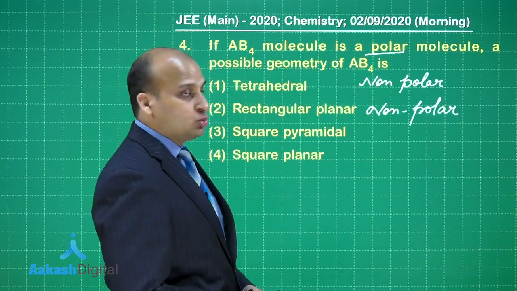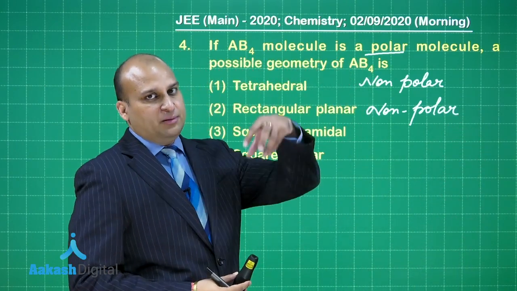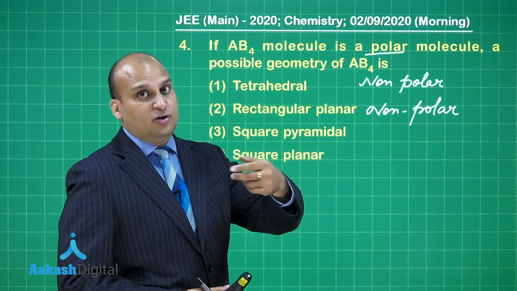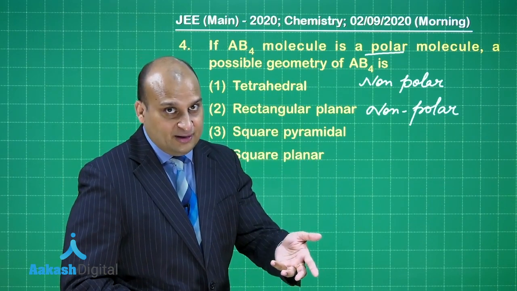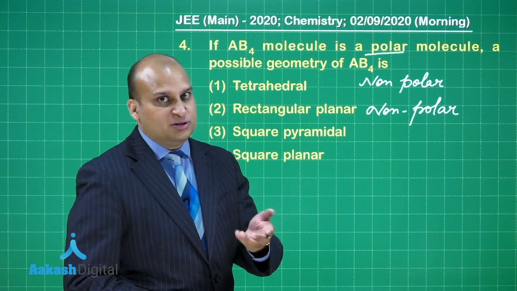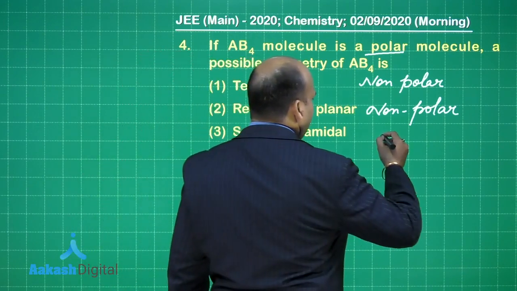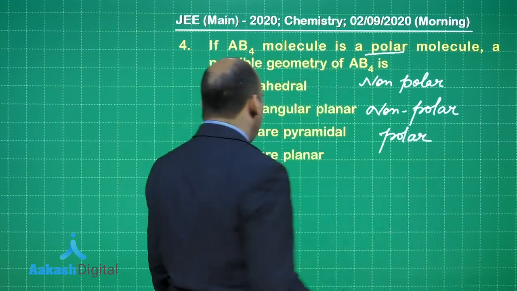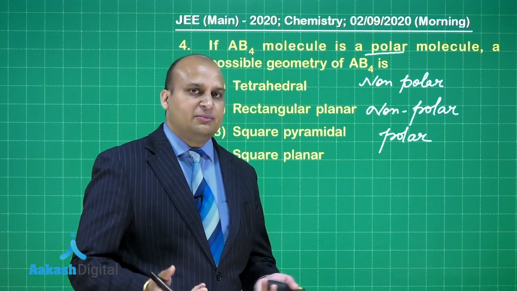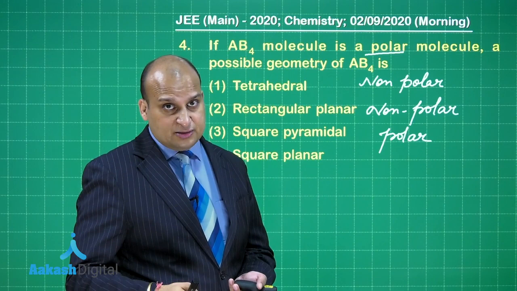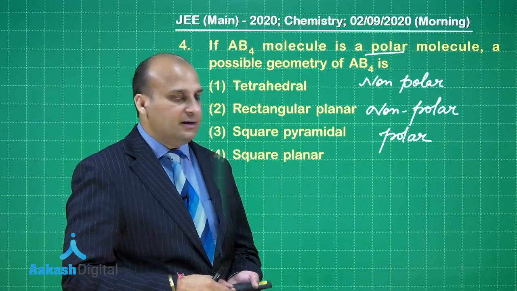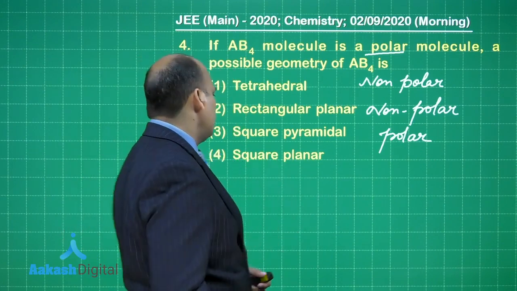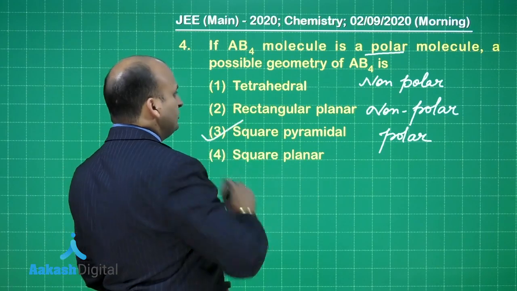The third one is square pyramidal. In the case of square pyramidal, you have one lone pair, right? When there is one lone pair, there has to be some polarity. So the third is our right answer. This is polar. Square planar can have at the max two lone pairs, one at the top and one at the bottom, so it will also be non-polar. So the right answer is choice number 3.